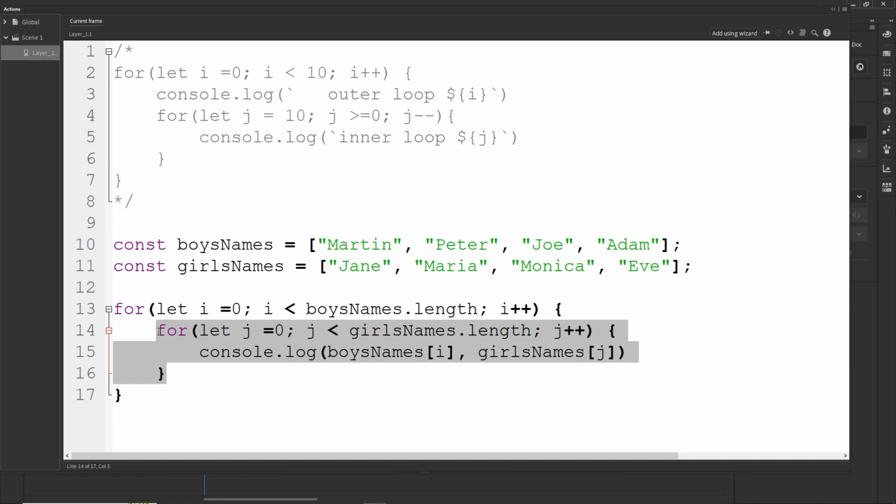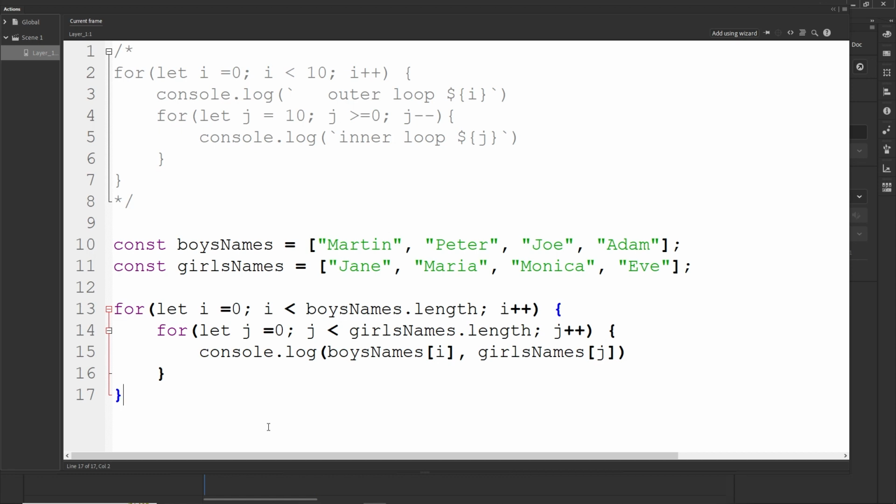And then this for loop is going to run one more time. So this is going to be 1, Peter, and this is going to be 1, it's going to be Maria. And then it's going to run one more time, and this is going to be still Peter, 1, and this is going to be number 2, which is Monica. And by this point, you either understand it or don't understand it. Hopefully you do.